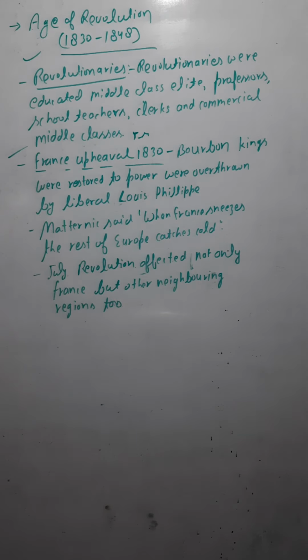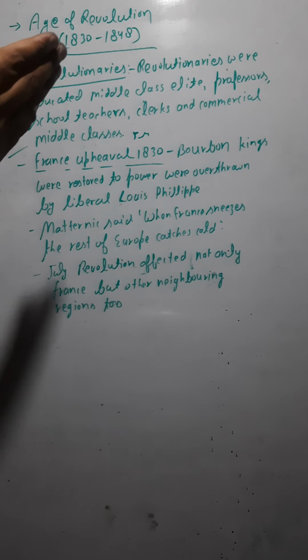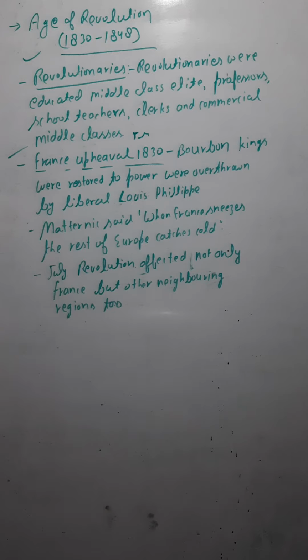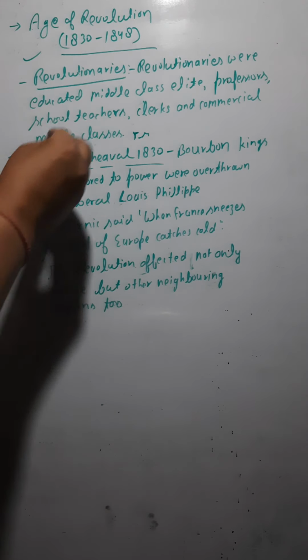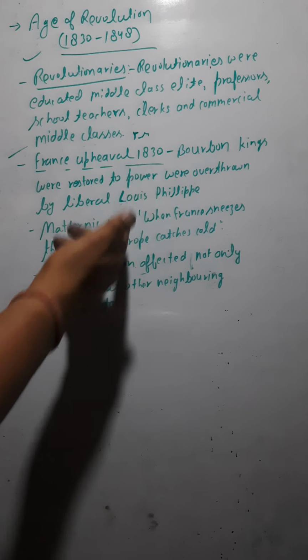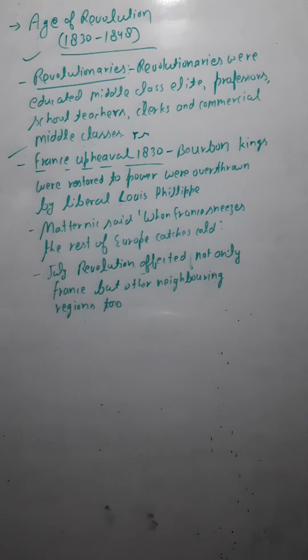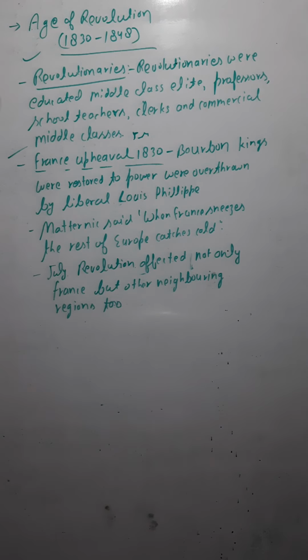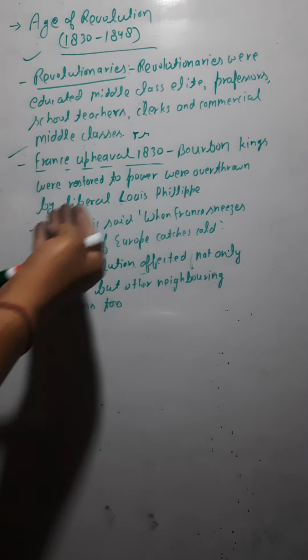So Louis Philippe overthrew the Bourbon kings in July 1830 in France. The Bourbon kings were restored to power, then again overthrown by Louis Philippe, who was liberal. So there were changes in France.